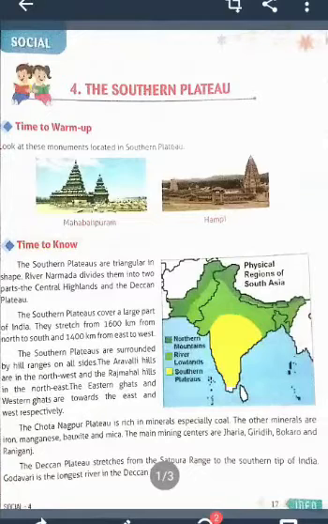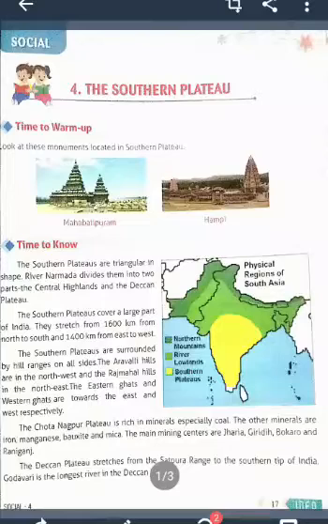So in this lesson we learn what a plateau is, where it extends from which area to which area, how it extends from north to south, and also what the important minerals found in this area are, and how it is structured in South India.